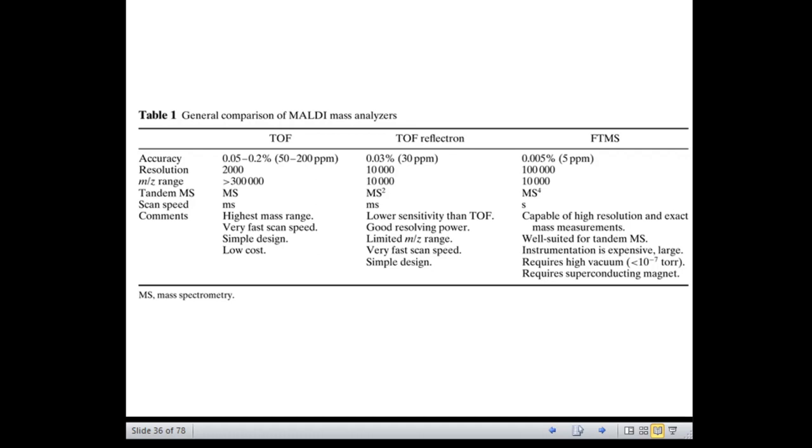TOF offers highest mass range and the scan speed is very fast. TOF reflectron scan speed is also very fast. It offers good resolving power but lower sensitivity when compared to the linear TOF.